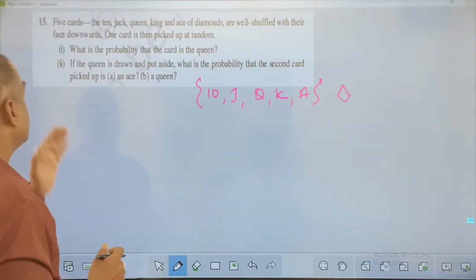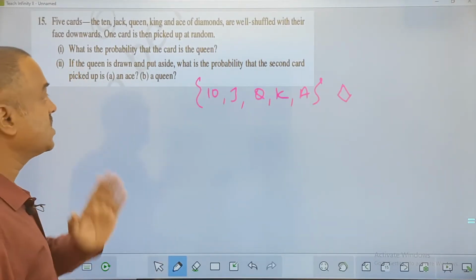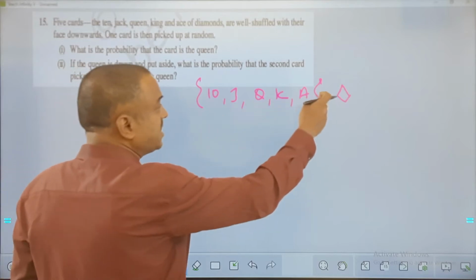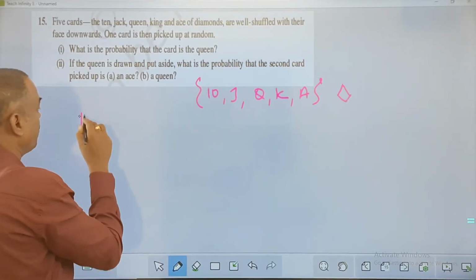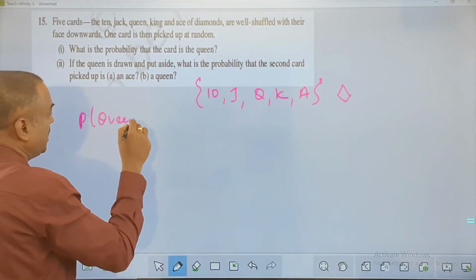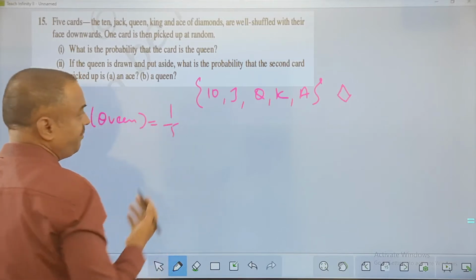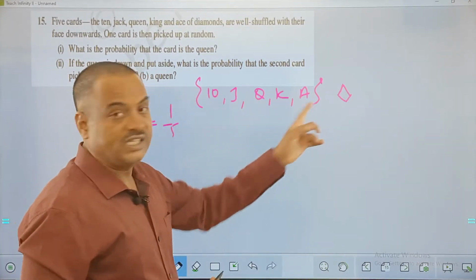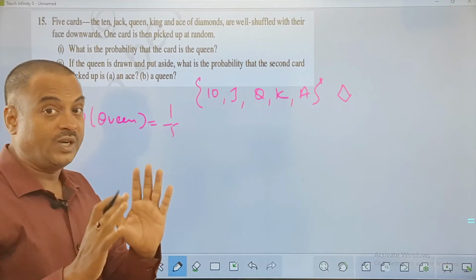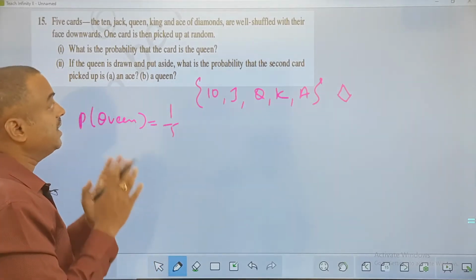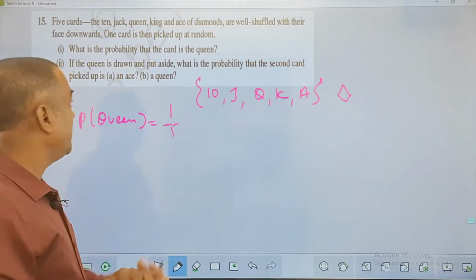Now the question is, what is the probability that the card is a queen? So the available number of cards is only 5. So the probability of getting a queen is 1 out of 5. Queen is 1 out of these 5. So he's not playing with 52. That is what we need to remember, please. He has taken only 5 cards, and based on that he's doing this.